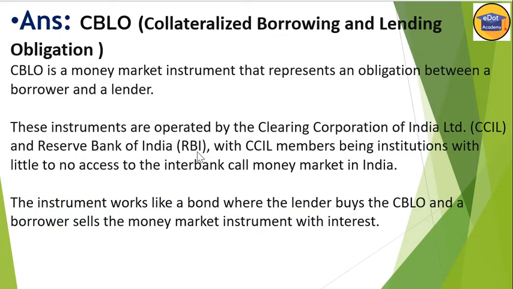CBLO stands for collateralized borrowing and lending obligation. CBLO is a money market instrument that represents an obligation between a borrower and lender.